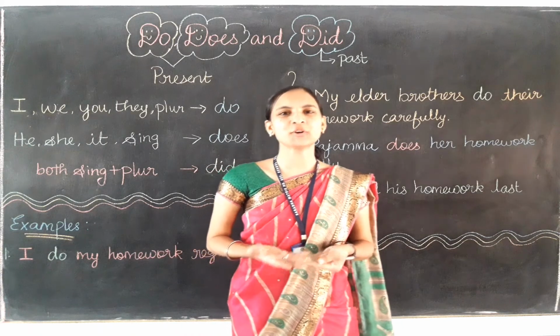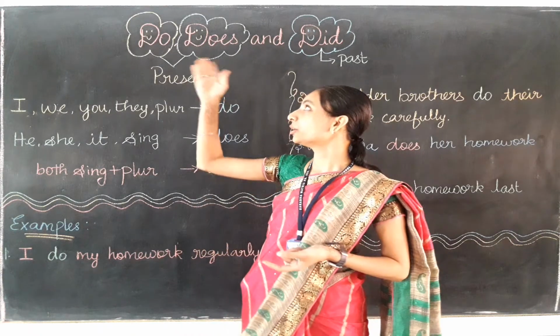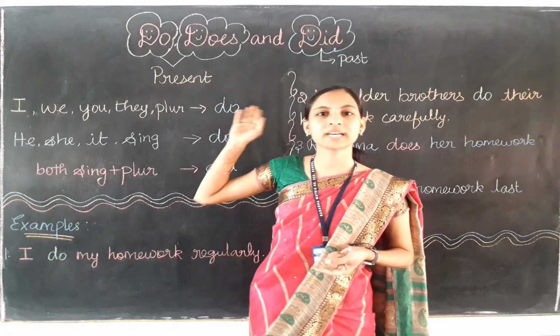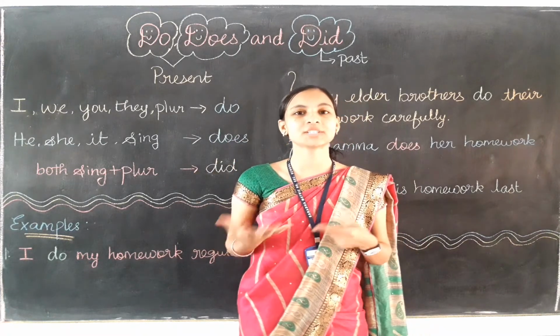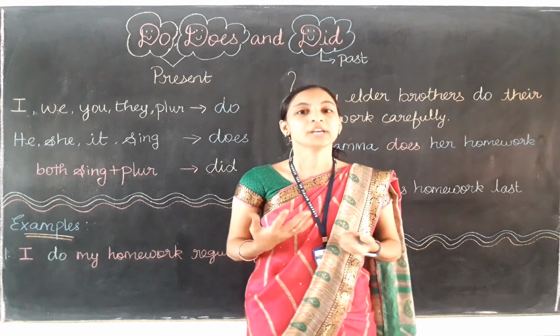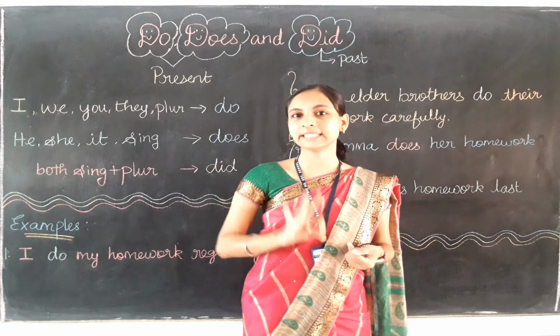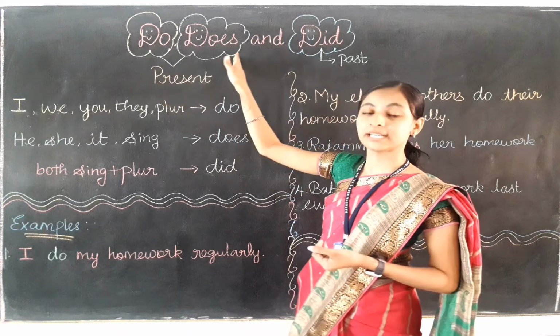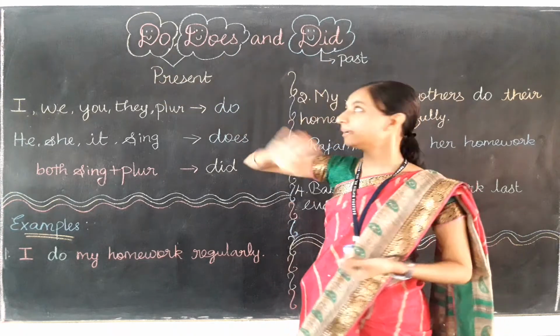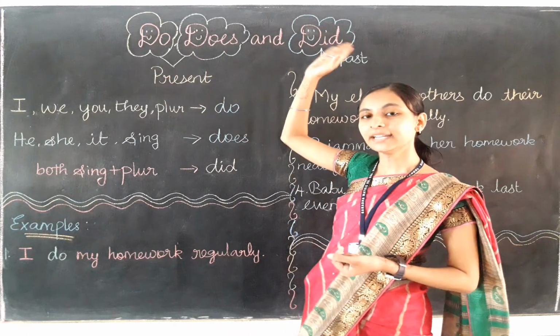Students, in this video we are going to learn about the do, does and did forms. In short, I can say the do family. In the do family there are three verbs, and they are do, does and did. I repeat, do, does and did.